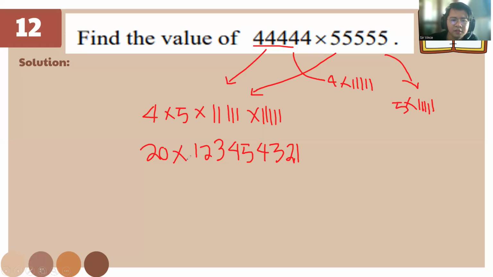Okay. Very nice. There's an answer on the chat box. So if you multiply 20 by this, we'll get at least 24690864 20. Okay. Very good, very good.